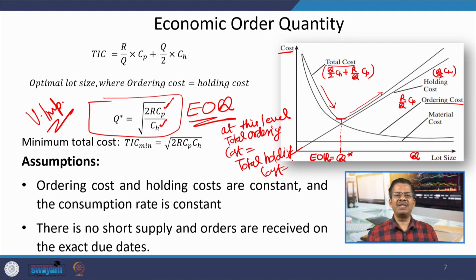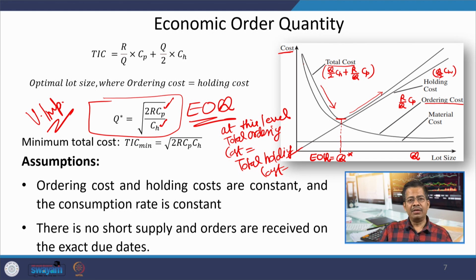So, if I use the principles of analytics, simply, if I am in a situation where I do not know whether I am giving a right order quantity or not, but I say that my annual ordering cost and annual holding cost are almost equal, then the ordering quantity which I am using in my organization is more or less equal to EOQ. There is no need to calculate any other thing. Whatever your order quantity is, if these two costs are almost equal, you should say that you are operating at the minimum inventory cost.